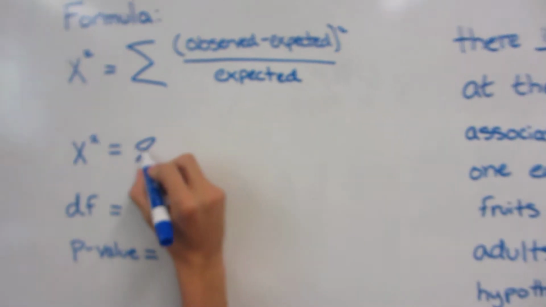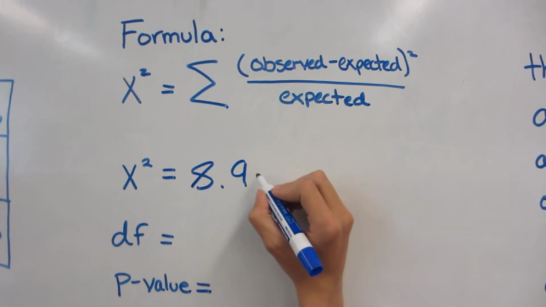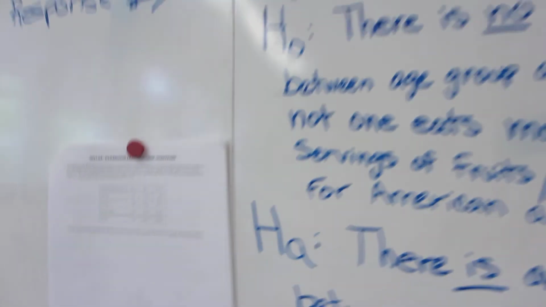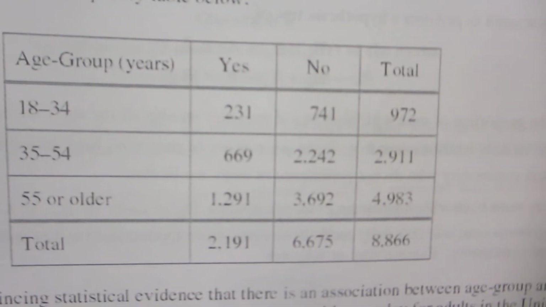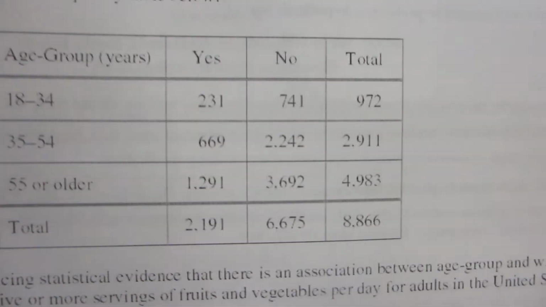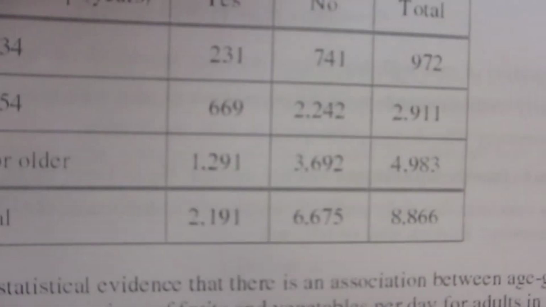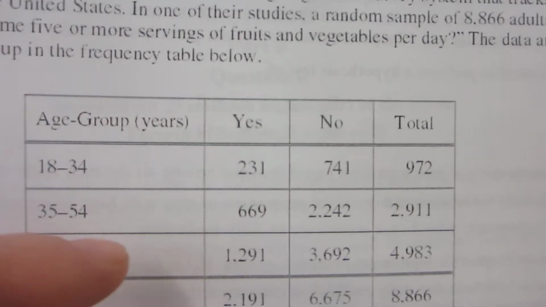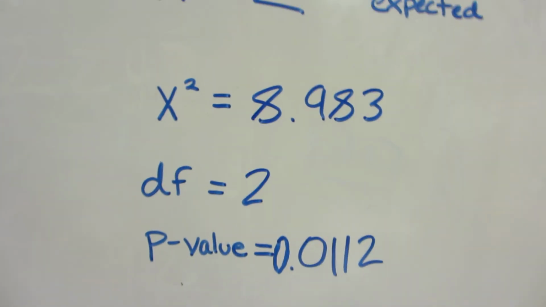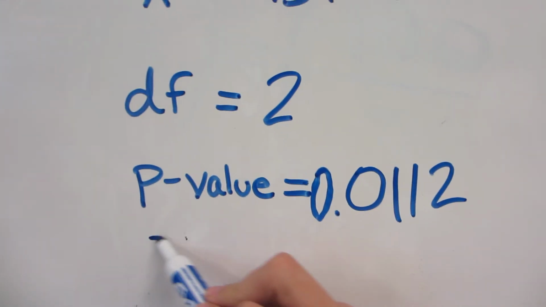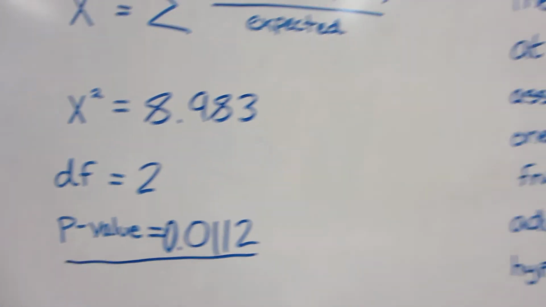Connor's going to write those up, and I'll tell you how we got 2 degrees of freedom if you don't have a calculator. You take, not counting your totals, the number of categories in this direction and the number of categories in this direction, subtract 1 from each, and multiply them together. We got yes and no, that's 2, subtract 1, it's 1. We got 3 age groups in this direction, subtract 1, you got 2. 1 times 2 is 2. That's how we got our degrees of freedom. Here we got our chi-squared value, but more importantly, we have our p-value, and that is going to help us make our conclusion.